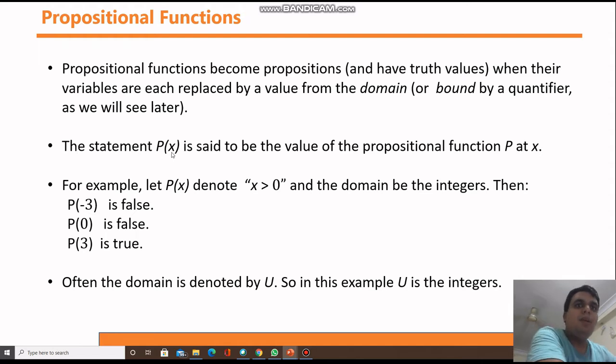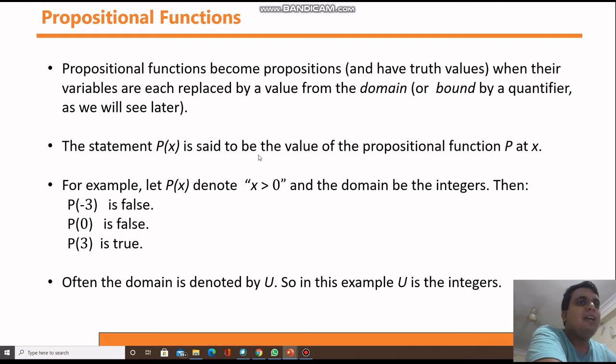The statement p of x is said to be the value of a propositional function p at x. If you replace this x with any value, then you will get some value. That value might be true, that value might be false.